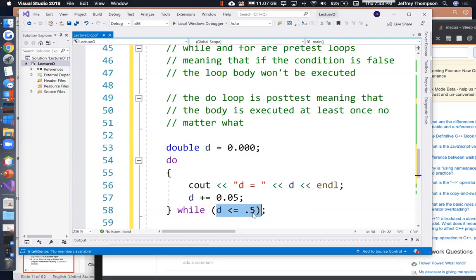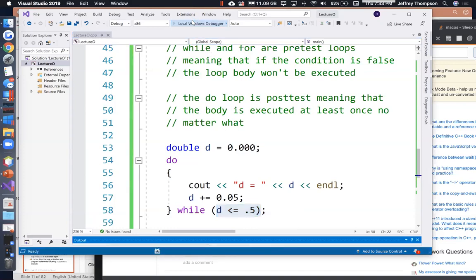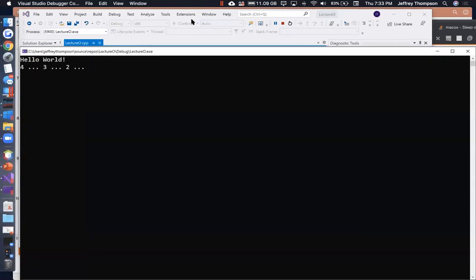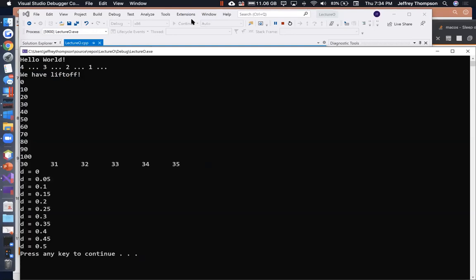When d is no longer less than or equal to 0.5, it will exit the loop. I didn't put a sleep in there, so it's going to do a lickety-split once it gets there. There we go, right? From 0 to 0.5.